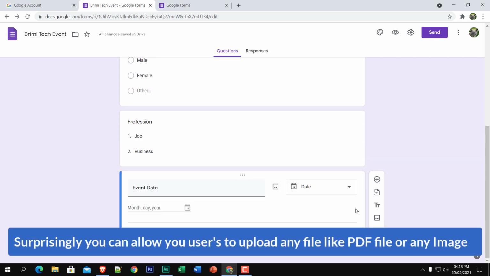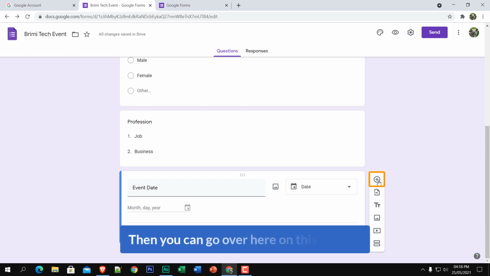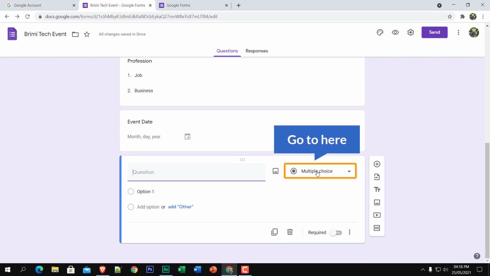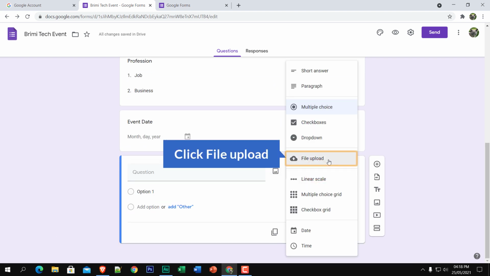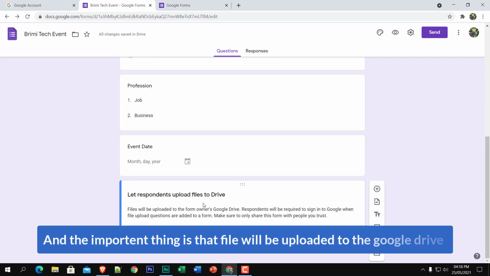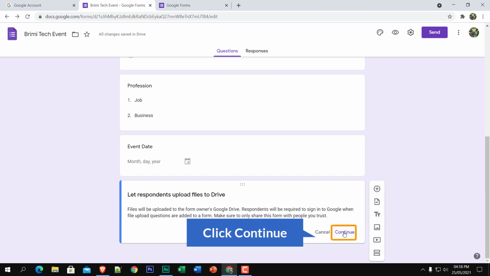Surprisingly, you can allow your users to upload any file, like a PDF file or any image. Then you can go over here on this plus sign, and this time you can just choose file upload. And the important thing is that the file will be uploaded to Google Drive. So click here to continue